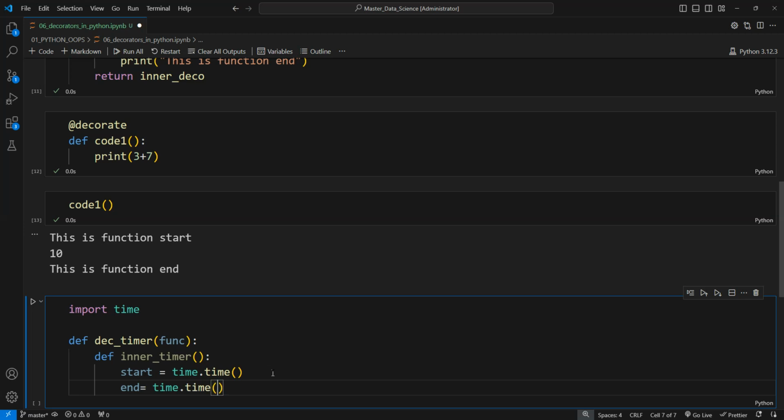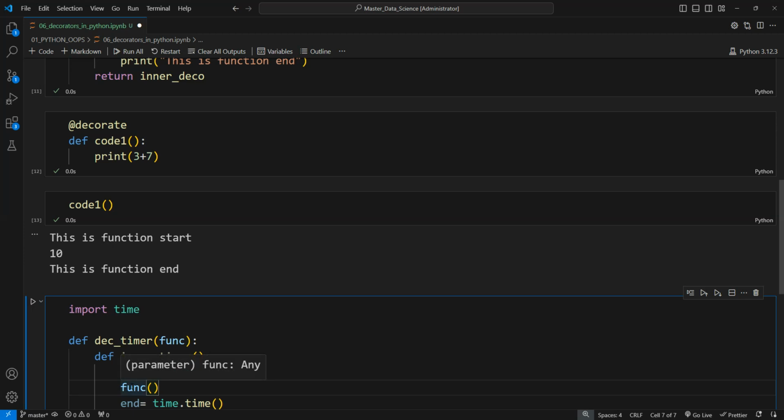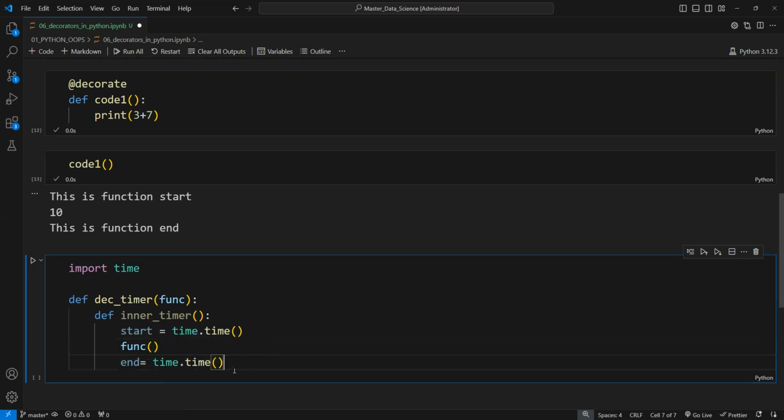So this will give the end time, but inside these both we have to pass our function, so that when it enters this function, first it will start the time, and after the execution and completion of the function, then the end time will be recorded. So now we also have to return our function. I am using the return keyword to return our function to get our output, and we also want to print the start and end time, because this will only print the function output, but we also want to print these variables' values as well. So I am going to use the print statement here.